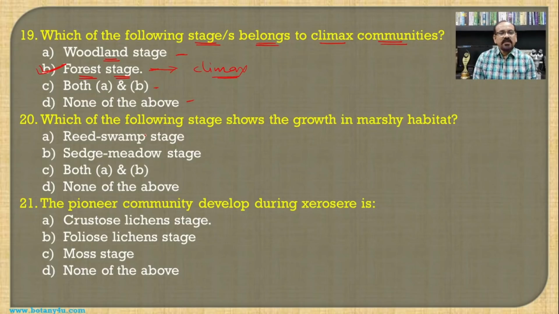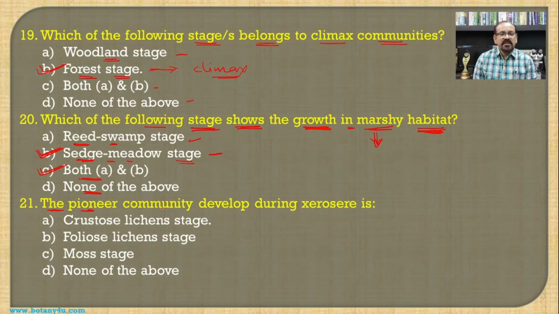Which of the following stages shows growth in a marshy habitat? Marshy habitat is nothing but waterlogged areas in which the amount of water in the soil is very high. If we see such a condition, the reed swamp stage and the sedge meadow stage, both are conditions which are growing in the marshy type of habitat.